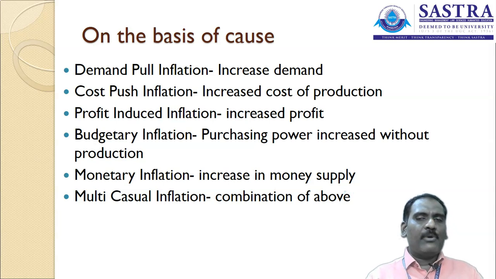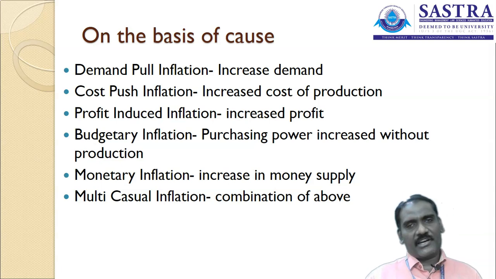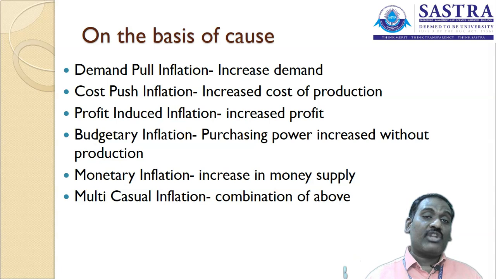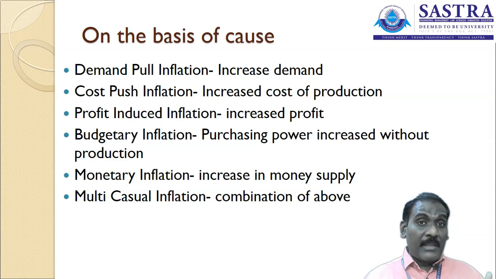The first one is demand pull inflation. What is demand pull inflation? Increased demand is the reason for inflation. Products are available in the market, and there is a huge demand from the consumer side. The consumers are interested in buying the product from the market. That is the reason prices are increasing. Whenever demand increases, the price of the products increases proportionately. If the price increases, the profitability to the manufacturer also increases, but people buy the same product at a higher price. That we can call inflation.